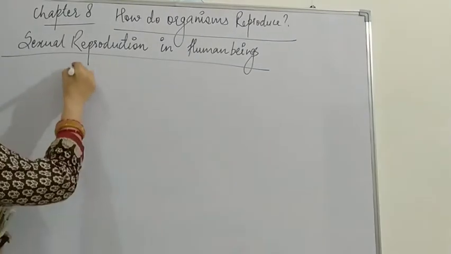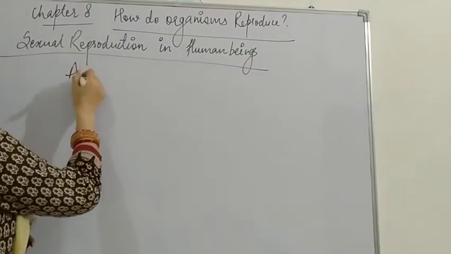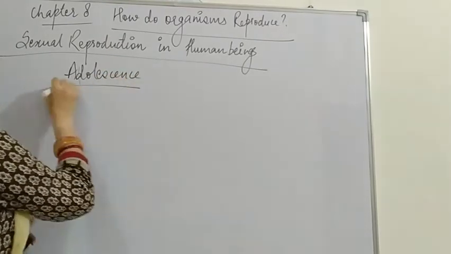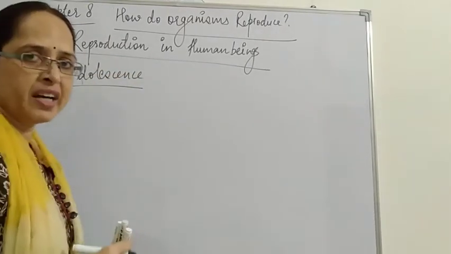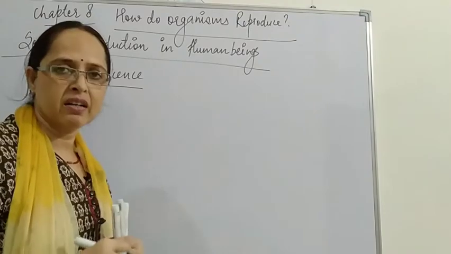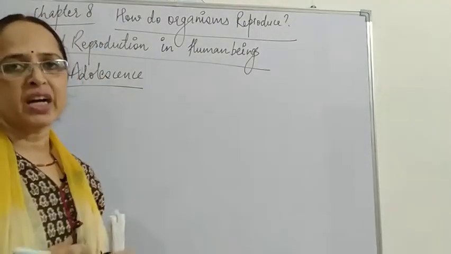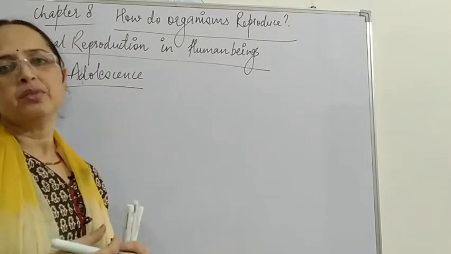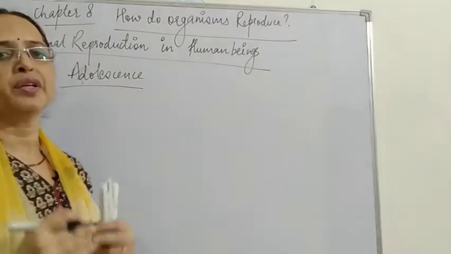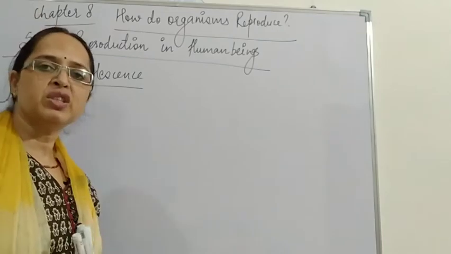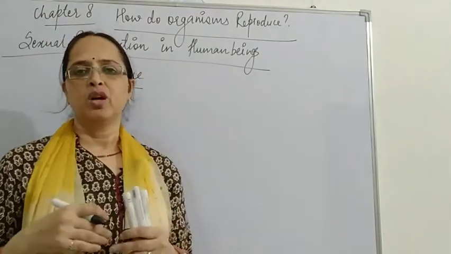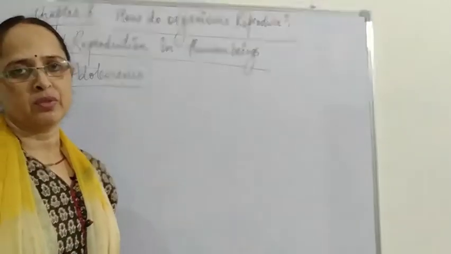Okay. So here we say adolescence. Adolescence is the stage of life in which the changes occur which convert a child into an adult, a sexually mature adult, or a person who can sexually reproduce. These changes occur just to help that person reproduce.